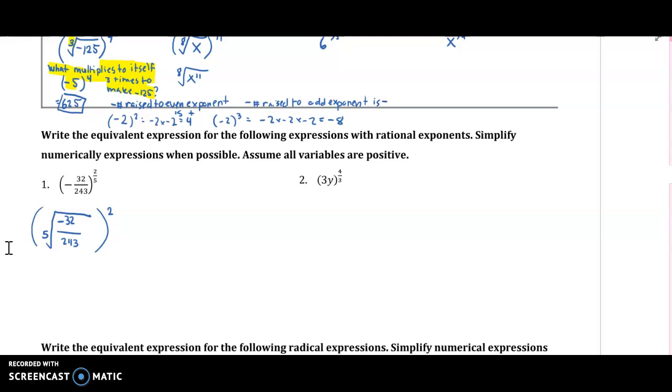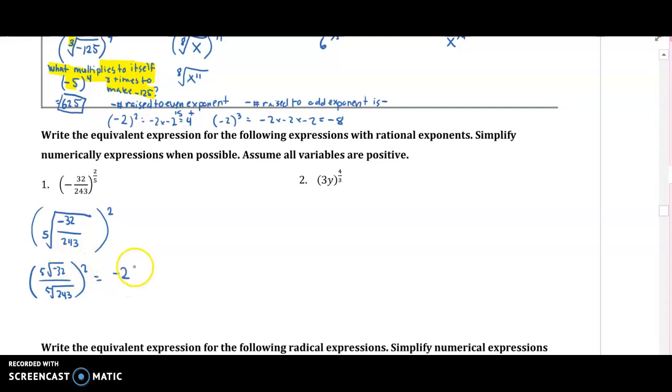So you got to hit math, and then just go down to the fifth one, which is x root, and then change the index to 5, and then negative 32. We're just going to do negative 32 first. So this is the fifth root of negative 32 over the fifth root of 243, and we're going to square that. So the fifth root of negative 32 is negative 2.